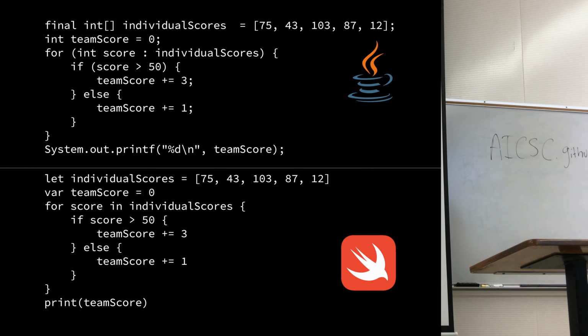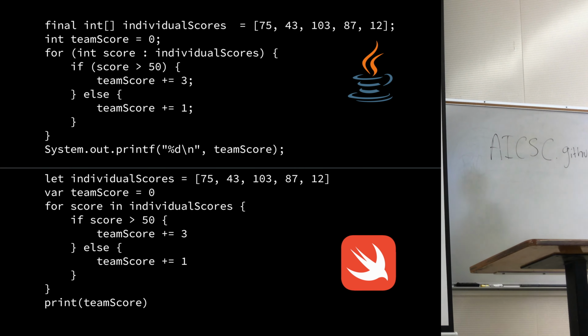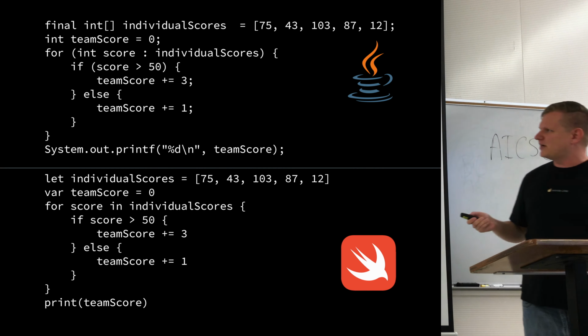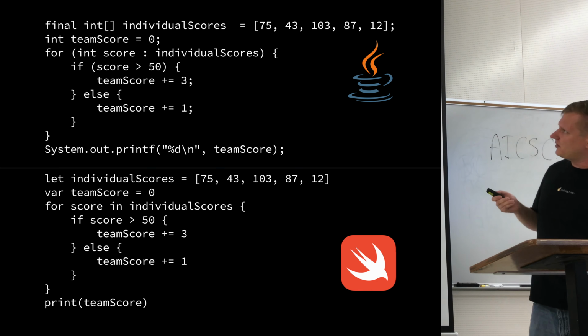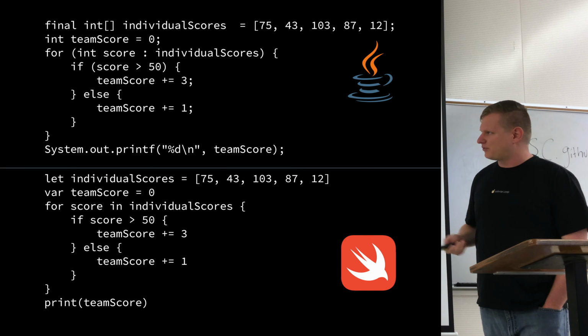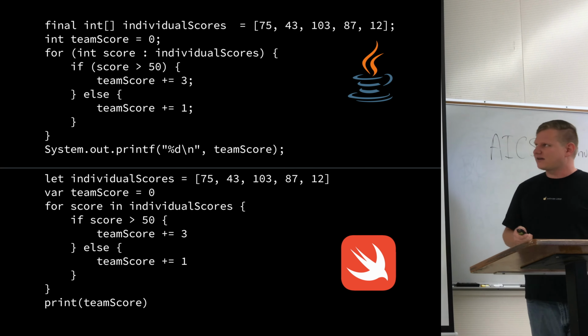You'll notice the enhanced for loop syntax from Java, which turns out Swift has as well. But where in Java we need to say that score is an int, Swift already knows that it's an array of ints. We can leave out that redundant information, and just say for score in individualScores to loop through. Otherwise, the code looks very, very similar. You'll notice also the lack of semicolons at the end of each line, and when we print, we can just use the print keyword. We don't need System.out.printf. Get rid of a lot of the extra verbosity.